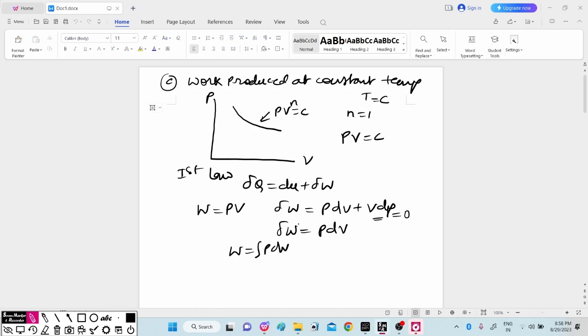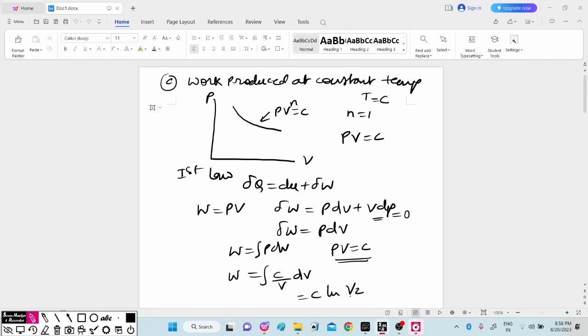We know that PV is equal to C by Boyle's law, where for a constant temperature process PV is equal to C. So we write P as C by V. Work is then the integral of C by V dV, which equals C natural log of V2 by V1.